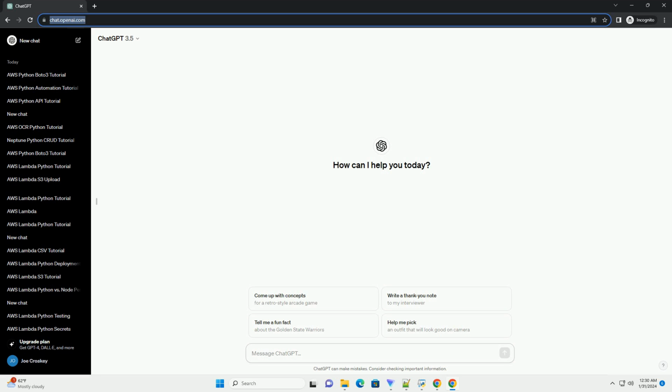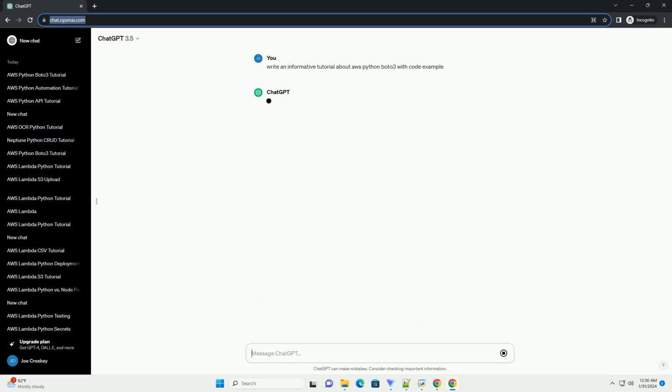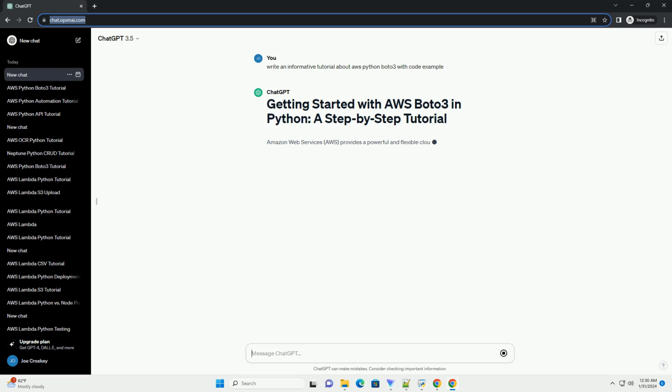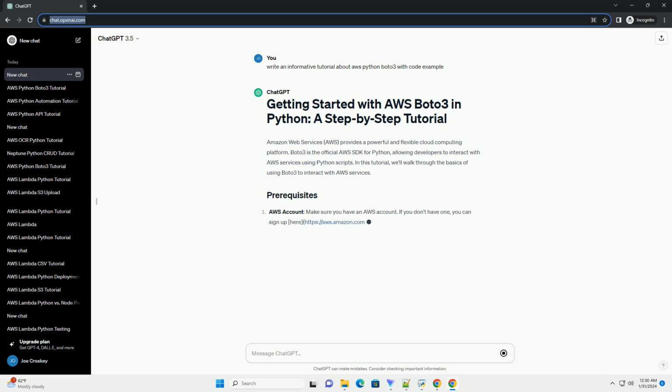Amazon Web Services, AWS, provides a powerful and flexible cloud computing platform. Boto3 is the official AWS SDK for Python, allowing developers to interact with AWS services using Python scripts. In this tutorial, we'll walk through the basics of using Boto3 to interact with AWS services.